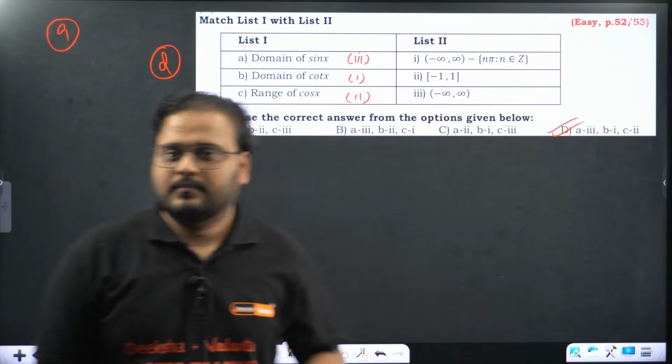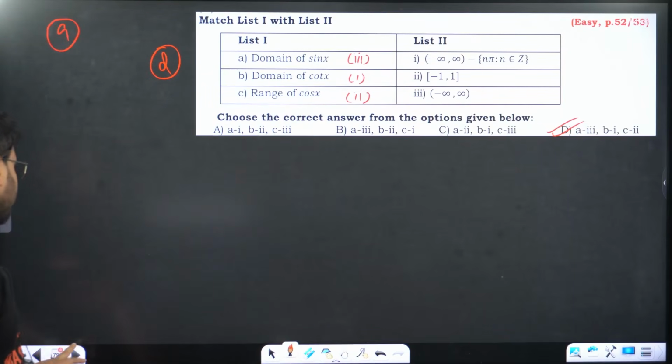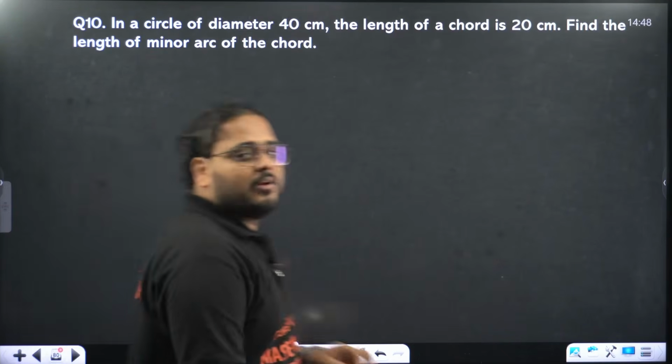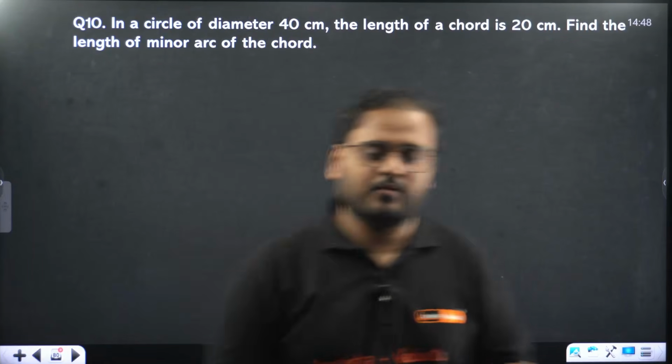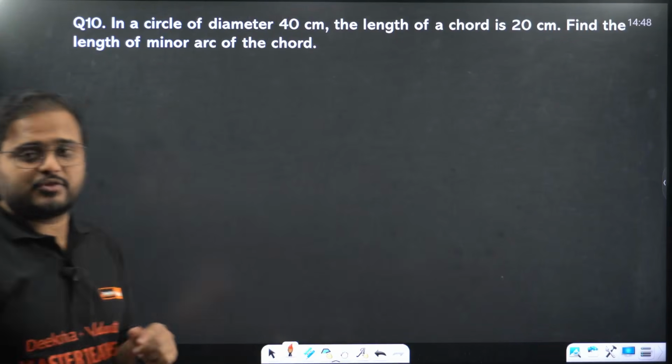Done, right? Simple. As I said, a list of the domains and ranges is very helpful. Now it's time to solve our 2 markers and 3 markers over here. And I have some 5 markers as well, so we'll solve those as well.